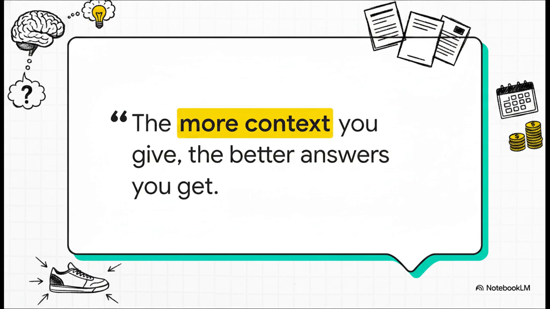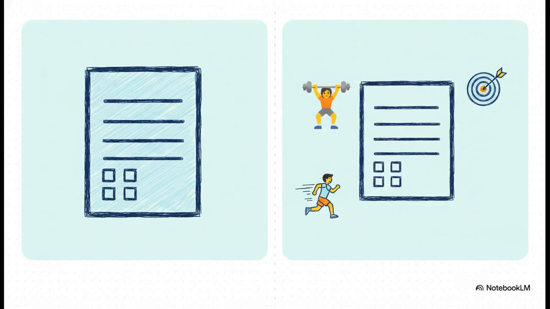Let's add some of that context to our sneaker prompt right now. Notice how injecting context immediately sharpens the prompt. By explicitly stating the target demographic, athletes doing cross-training activities, we went from just make some shoes to make cross-training shoes with an outline of materials. We're instantly focusing the AI's creative energy right where we need it.